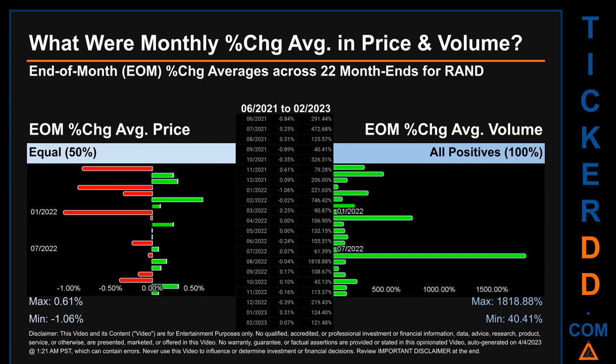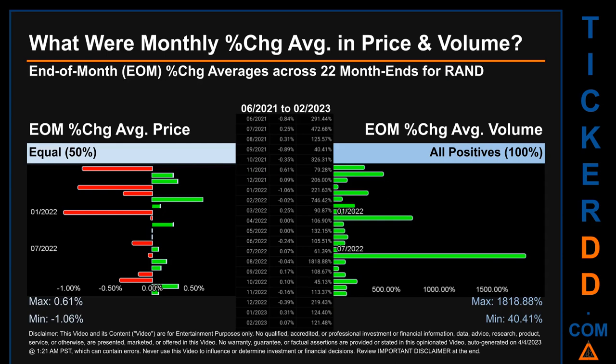What were end-of-month percentage change averages in price and volume for RAND? The monthly average of percentage change in price and in volume were calculated for each of the 22-month ends. That calculation took daily percentage changes and averaged them for each given month. If a month end came out negative, then it means that the month summarily saw a negative change.